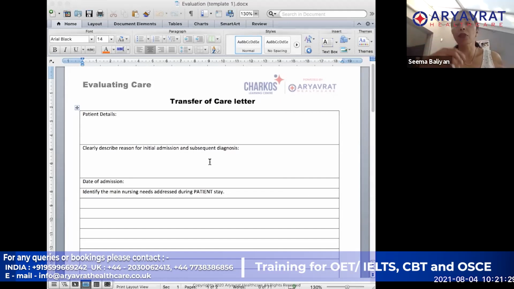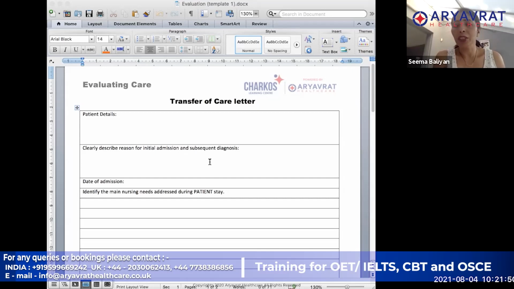If you think about it from your history or your assessment, you should get a fair idea whether you will be writing a transfer of care letter or a referral letter. There is not much of a difference between them, because majority of the things you are going to write are the same.